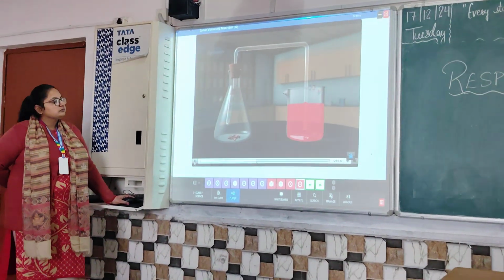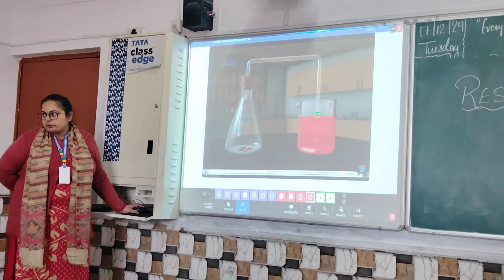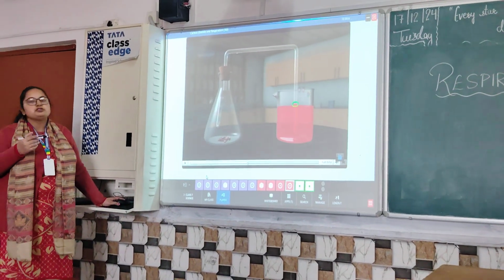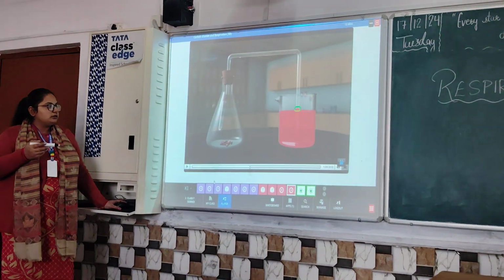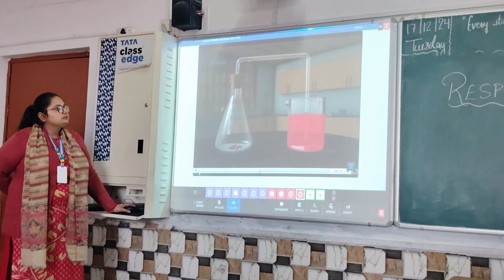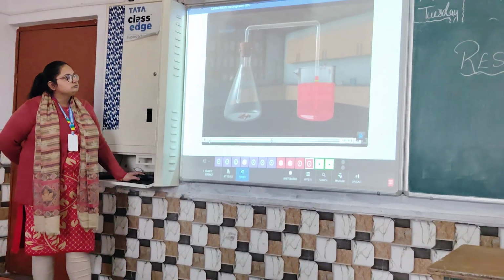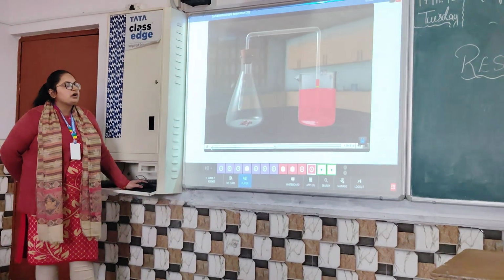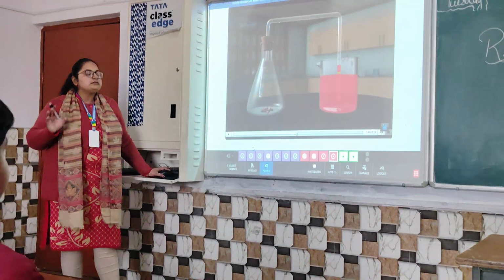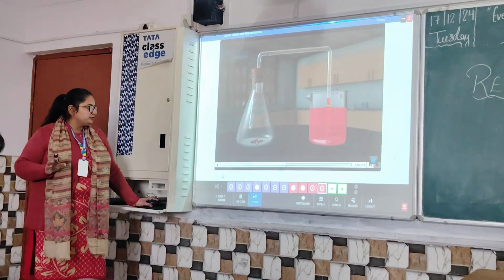You'll notice the colored water rises into the bent glass tube. So you can see here the color of the water. You have to note down the change in color, right? Firstly, you can see the color of the solution, right? Then what will happen afterwards? Note the level of water. Leave the setup undisturbed for at least an hour and then note the increased water level. You have to keep this setup for 1 hour, without any disturbance. Now see what will happen.